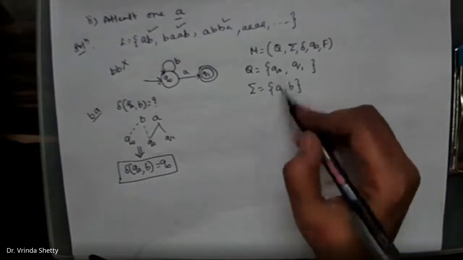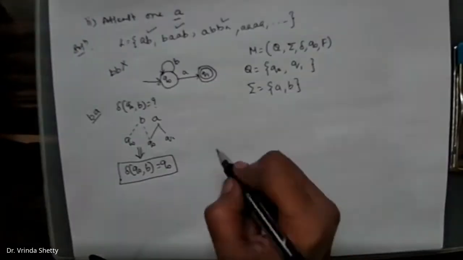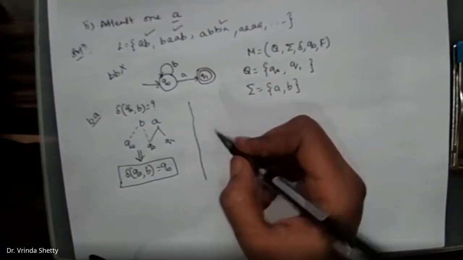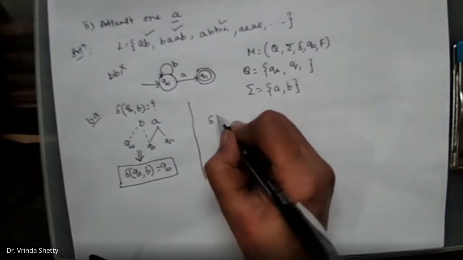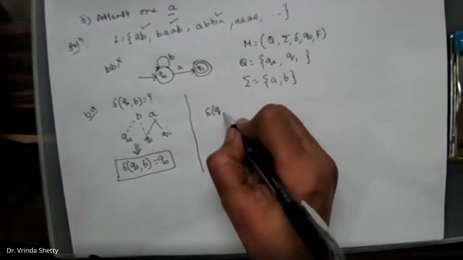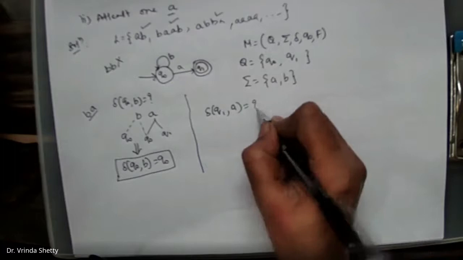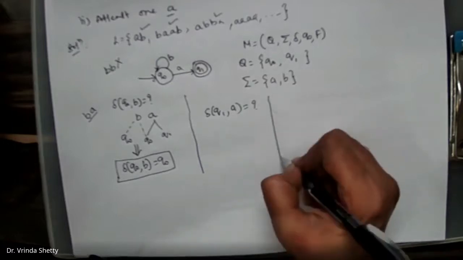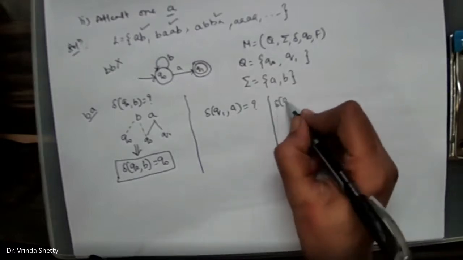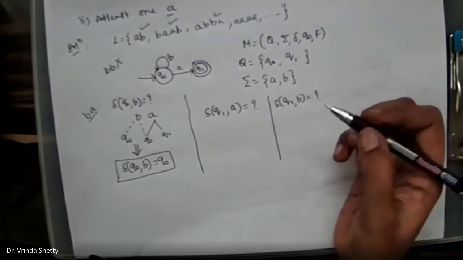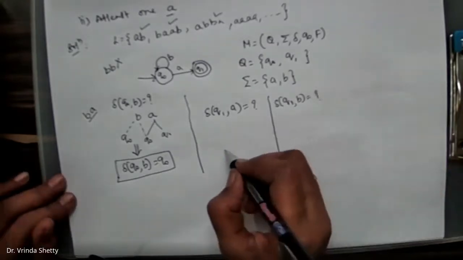Now you are in the state Q1. Both we have to do: delta of Q1 on A we need to check, and delta of Q1 on B, where it has to go. Both have to be checked. Now you are in the state Q1.